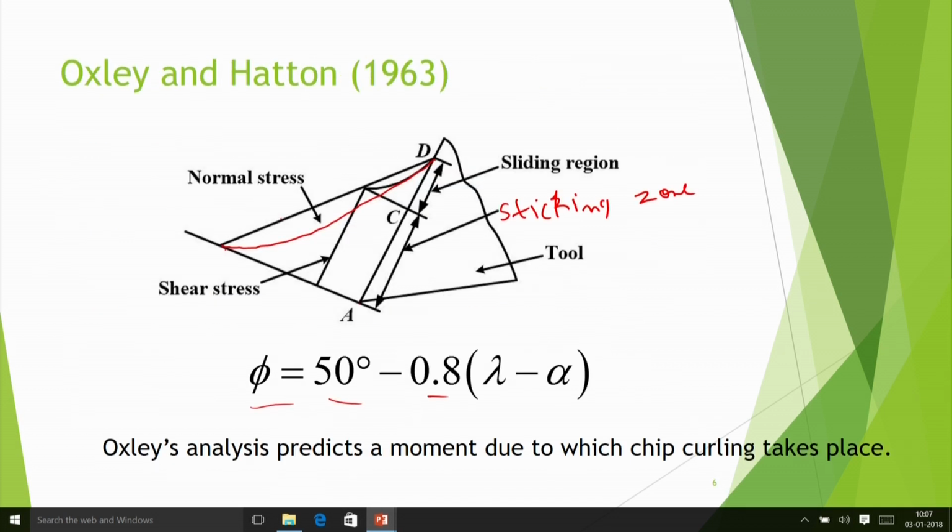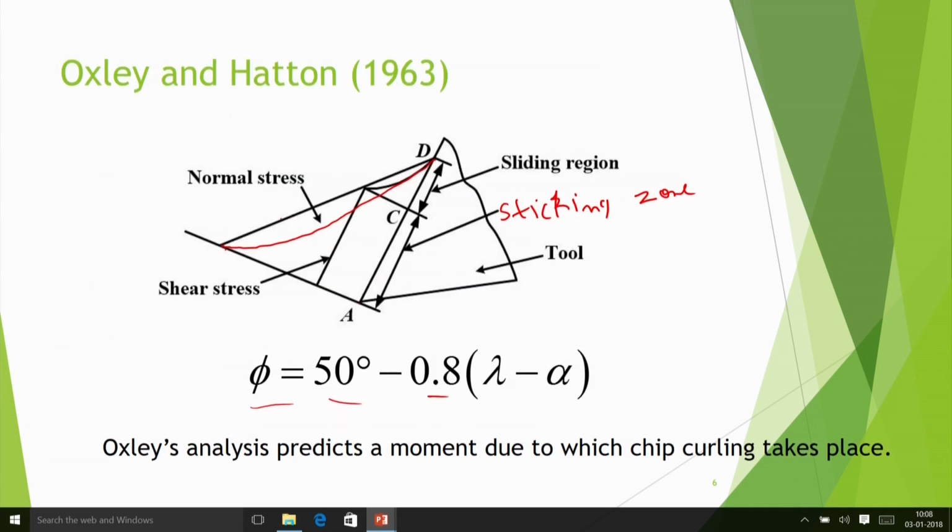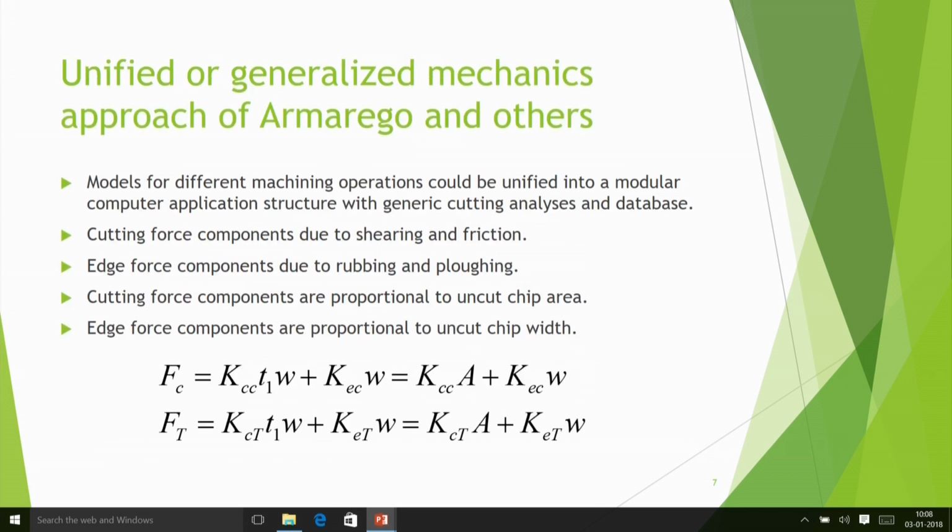So that type of thing also has been done. Those details are available in the textbook, but we are not going to discuss that much. I am just providing you some exposure that such type of analysis is also available in the literature. Now another approach, which is in fact still very active, people are doing it, that is